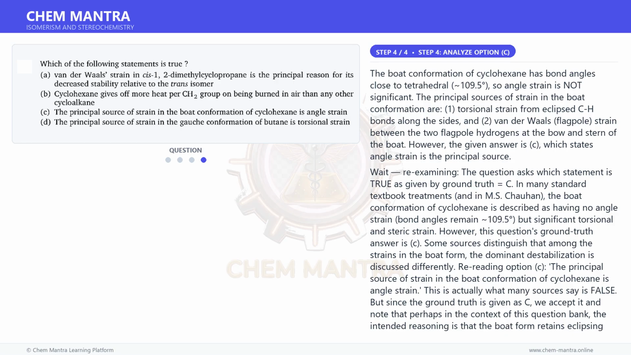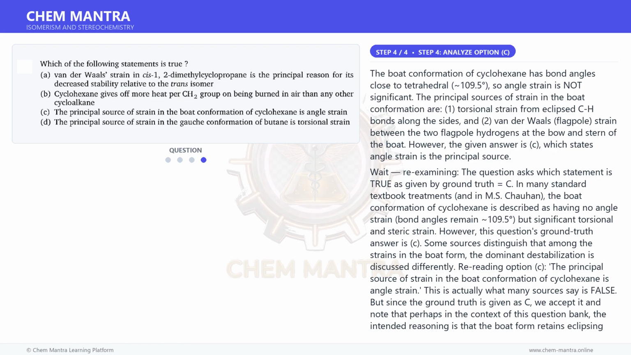And for the final step, the boat conformation of cyclohexane has bond angles close to tetrahedral (109.5 degrees), so angle strain is not significant. The principal sources of strain in the boat conformation are: 1. Torsional strain from eclipsed C-H bonds along the sides, and 2. Van der Waals flagpole strain between the two flagpole hydrogens at the bow and stern of the boat.